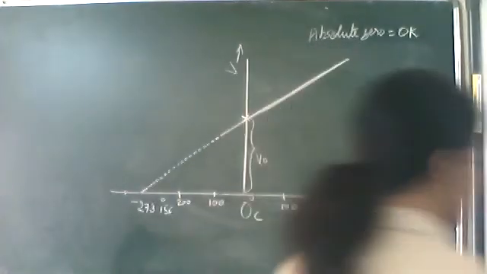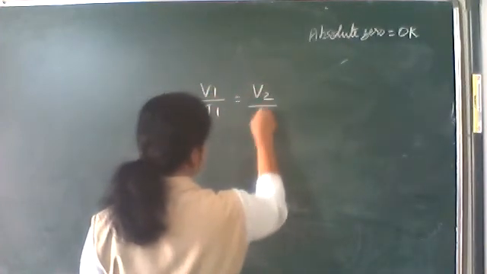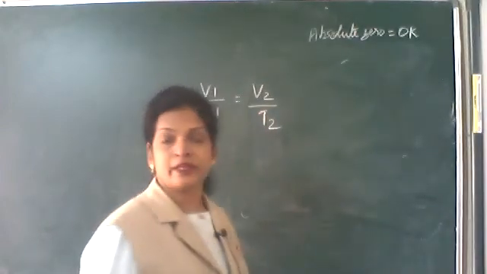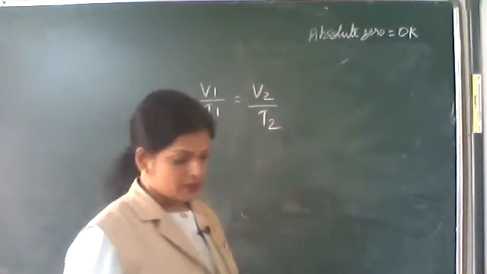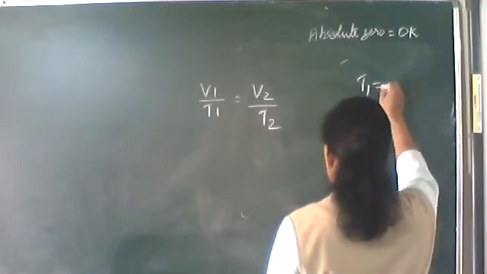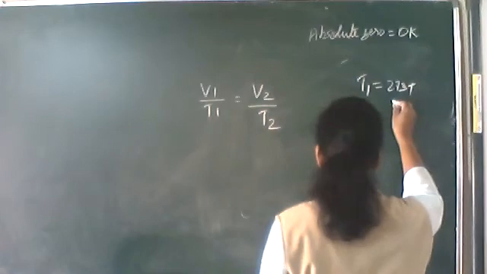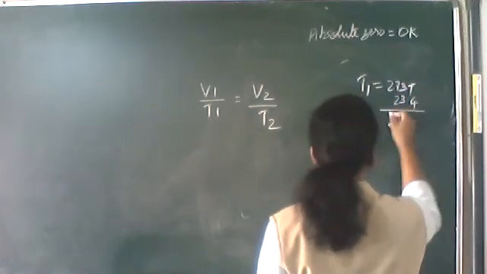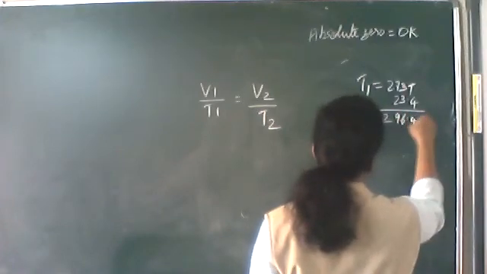So we will be using V1 by T1 is equal to V2 by T2. Temperature you have to put in the Kelvin scale. Degree Celsius is given. So temperature T1 is equal to 273 plus 23.4, that is 296.4 Kelvin.